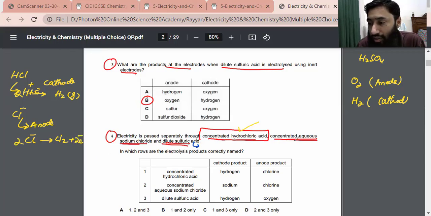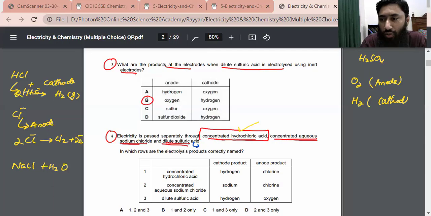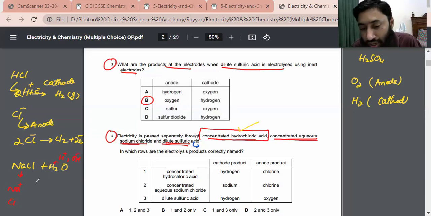Then the other is concentrated aqueous sodium chloride. Aqueous sodium chloride means sodium chloride plus water. Let me write. From NaCl we get sodium ion and chloride ions. From water we get hydrogen ions and hydroxide ions. So now there is a race as to which ion should reach the electrode earlier, because the anode carries positive charge. So hydroxide ion also wishes to reach the anode.